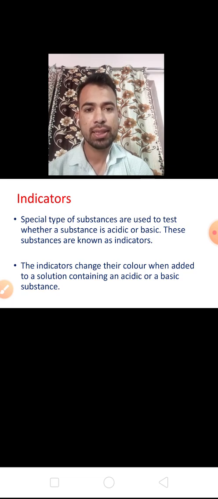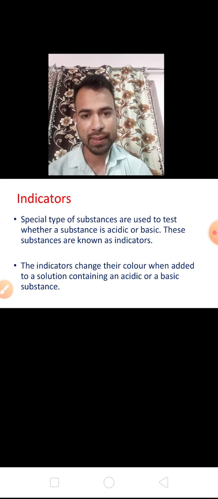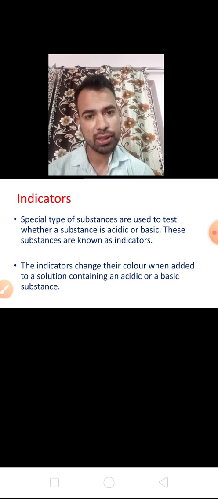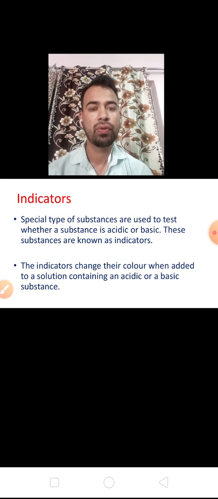Now next one that we have discussed in this chapter, that is indicators. Indicators are special substances that show various colors in acidic and basic solutions. We cannot touch all substances, and we cannot taste all substances, because it can burn our skin. Can we touch the solution in the lab? Can we touch the solution at home? Can we taste? No, because some substances can harm our body, harm our skin.